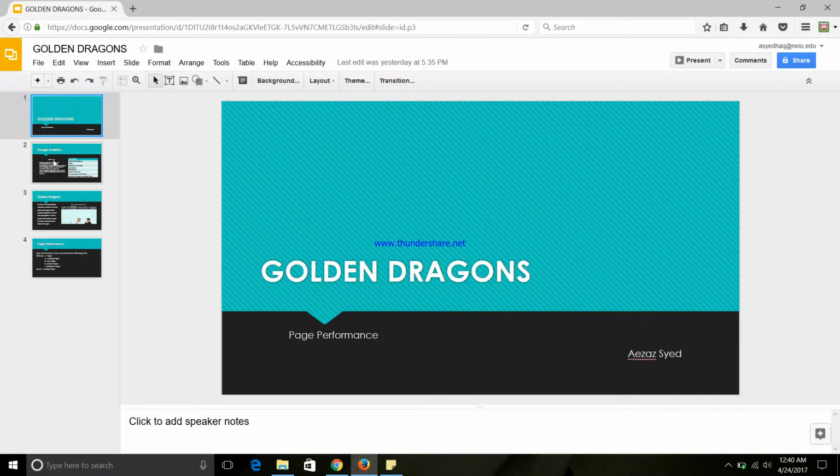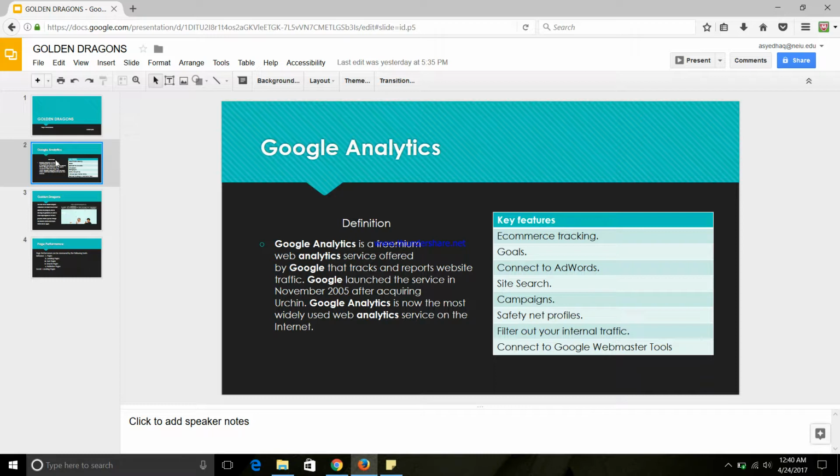Since I'm passing this information to my next coming analytics person, I would like to mention a little about Google Analytics. Google Analytics is a free web analytics service offered by Google that tracks and reports website traffic. Since there are many other analytics tools available on the internet, like Adobe Analytics, I would like to mention what the difference is between other analytics tools and Google.